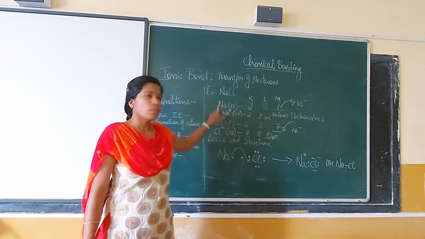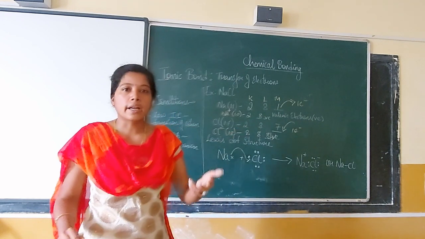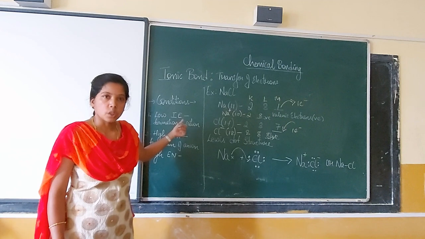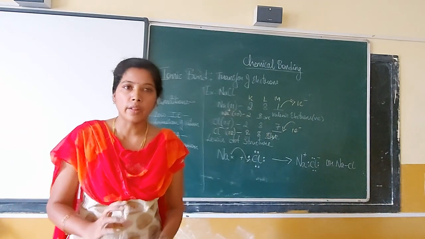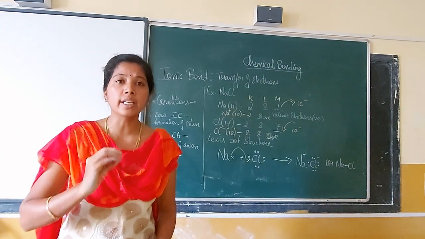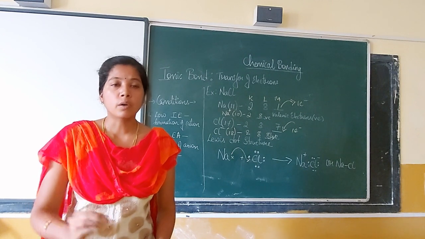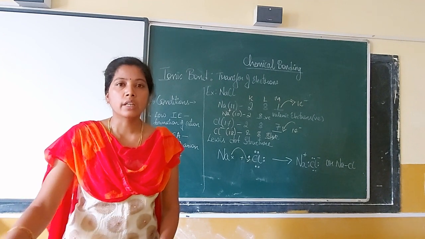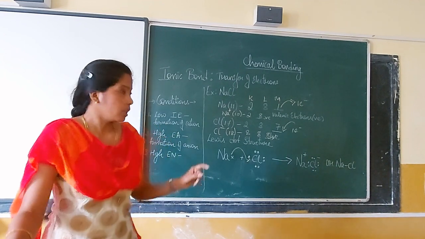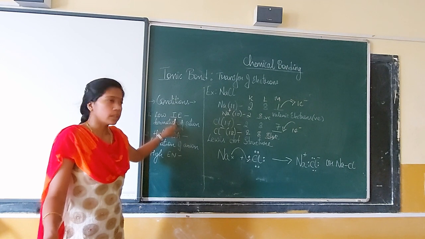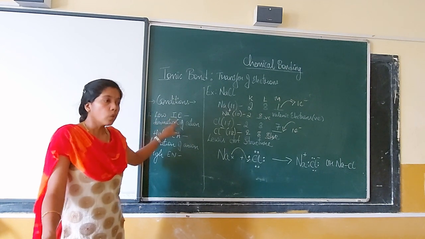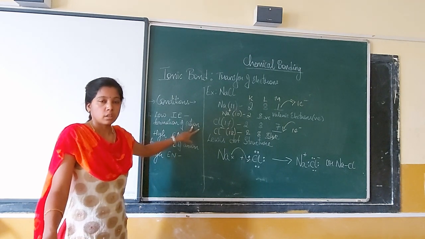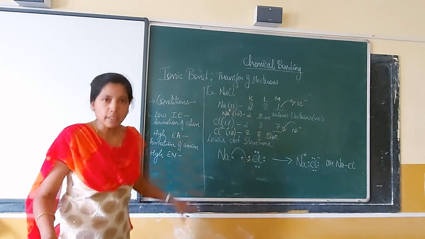For sodium, I have one valence electron, so what is the ionization energy required? That is what ionization energy is. The value should be very low, which means I am supposed to give a very small amount of energy, in some 300 kilojoules. We measure it in kilojoules per mole. So the first condition is low ionization energy. The lower the ionization energy, the more the formation of a cation is favored.